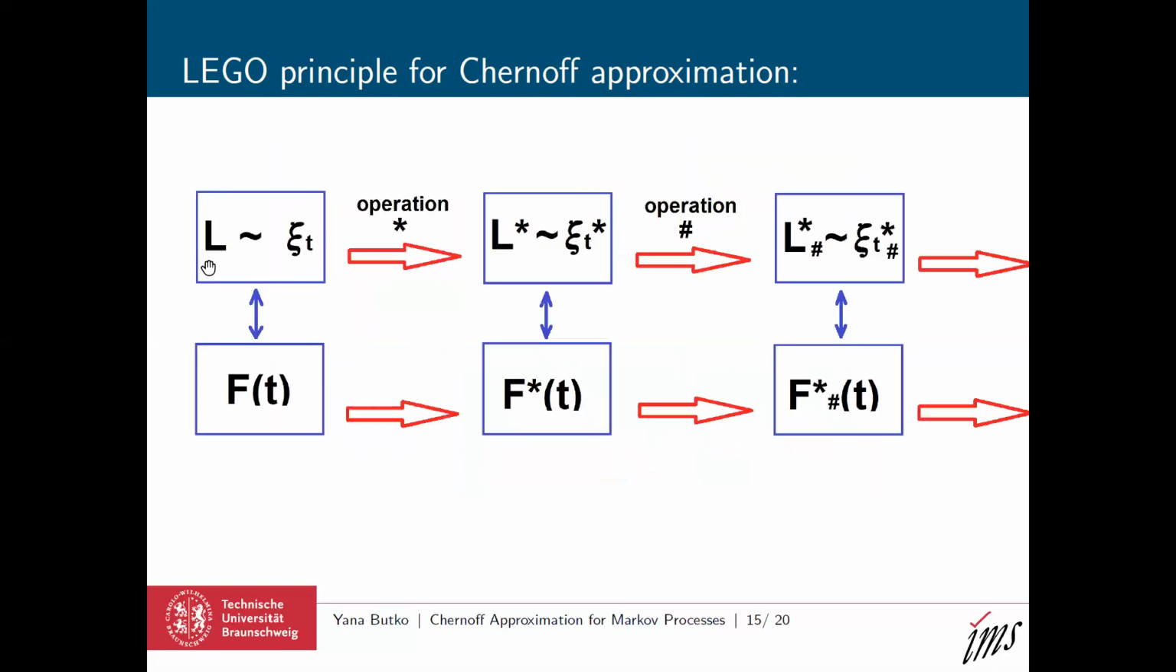Namely, we can start with something simple like Brownian motion, and then we apply many different operations one by one, and we construct the corresponding Chernoff approximations for the constructed semigroups. At each step, we obtain a more and more complicated process, and we obtain, respectively, a more and more advanced Chernoff approximation.